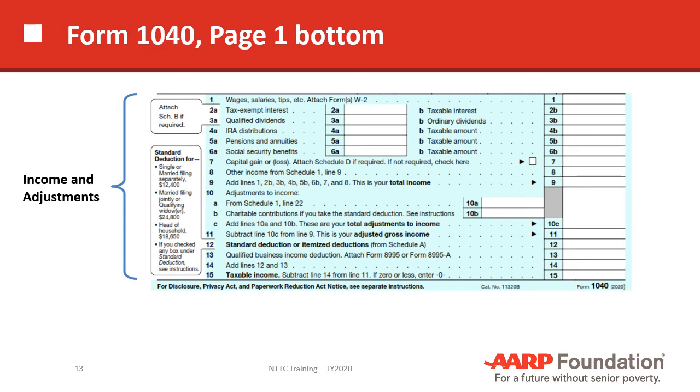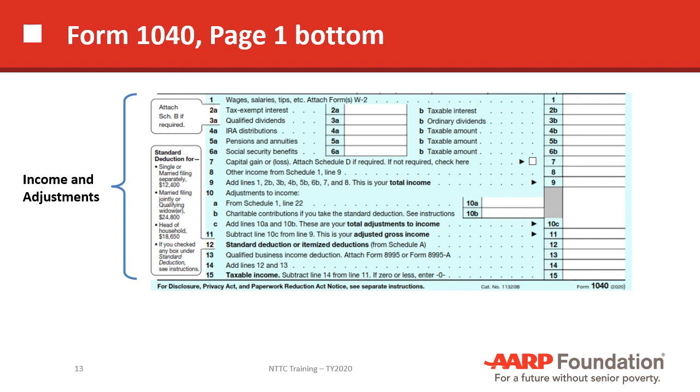charitable contributions now appears on the front of the 1040 for the first time in 2020. Charitable contributions used to only be on the Schedule A, itemized deductions. But last year, since fewer and fewer people were being able to use itemized deductions, Congress determined that it would benefit the average taxpayer to be able to claim some of their charitable contributions on the front of the 1040.